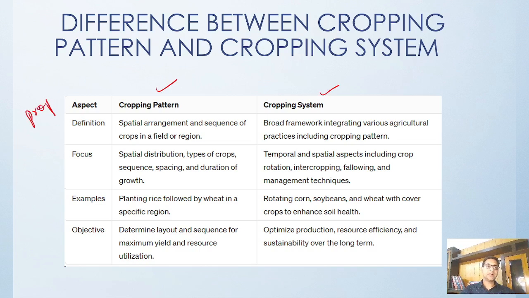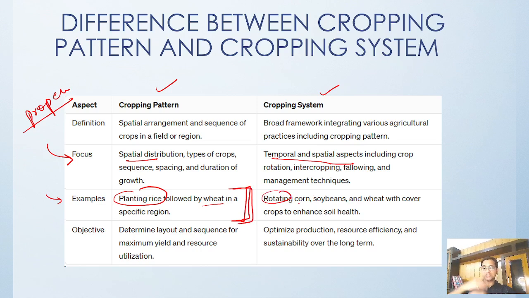What is the focus area? What is the example? If we go by the cropping pattern, it is spatial and time. In the cropping system, temporal and spatial aspects are already included, right? Then normally planting of rice followed by wheat is a cropping pattern that we are following. In the cropping system, rotation and enhancing the soil and all these things are discussed in a proper way.